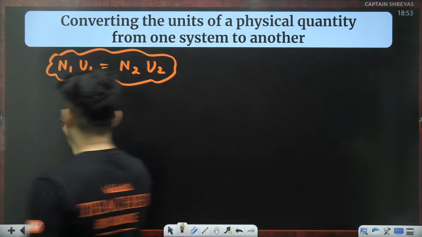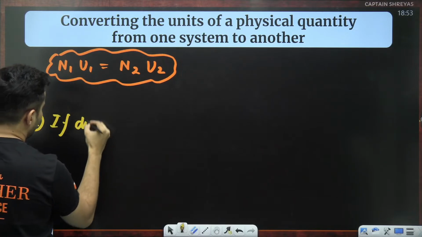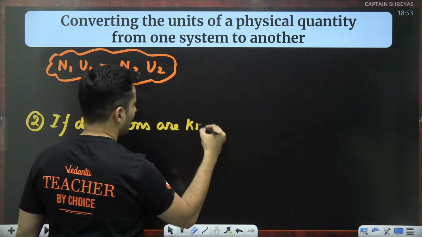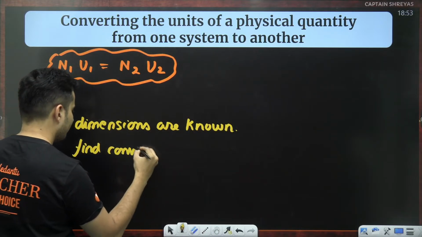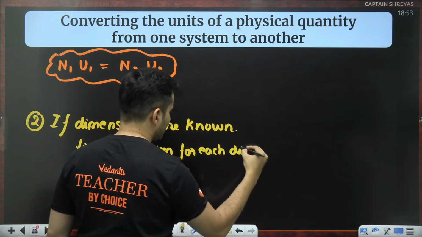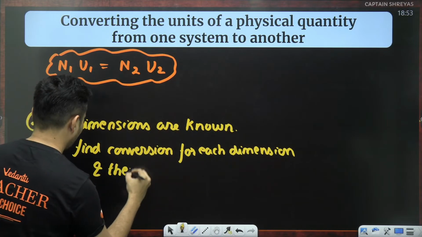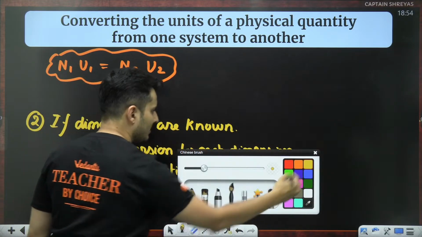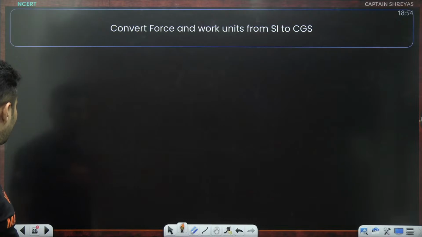So if you know the dimensions, this is method number 1. Method number 2 is, if dimensions are known, find the conversion for each dimension and then substitute. What do I mean by this? I'll tell you. This is generally not so useful. Use this method, which is very, very useful.